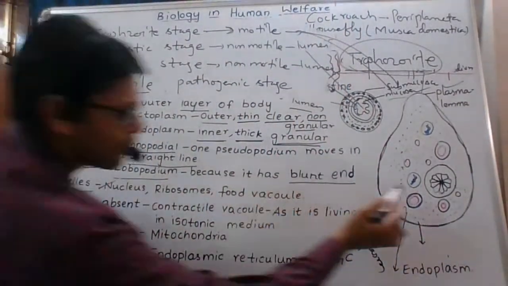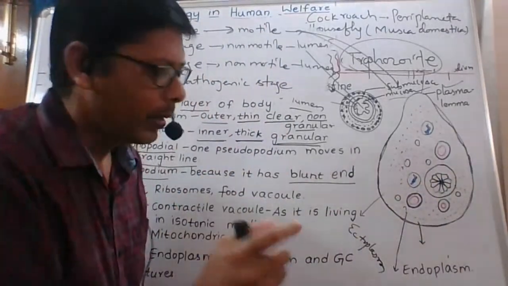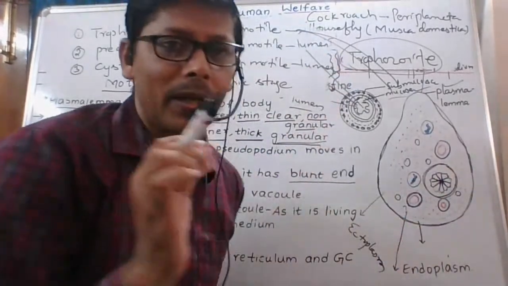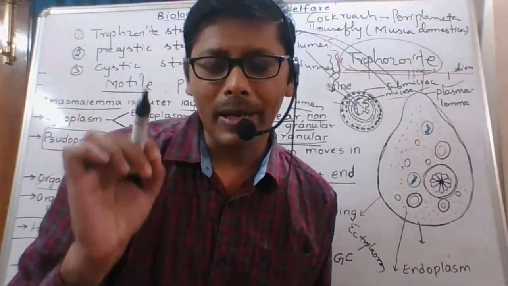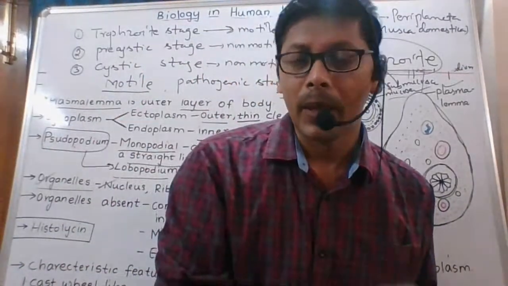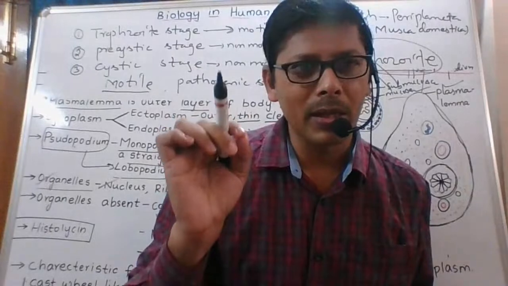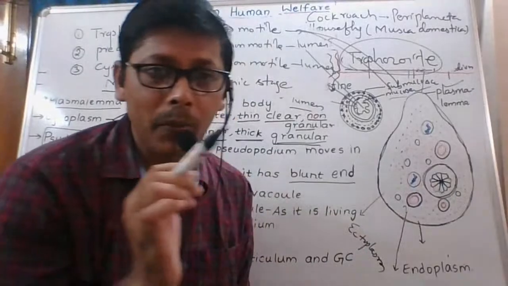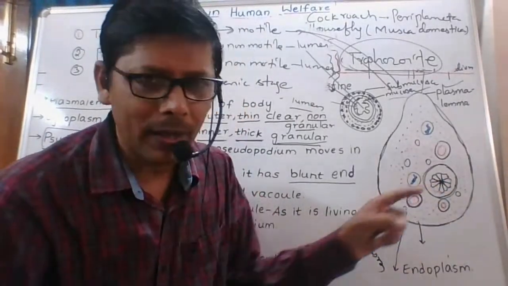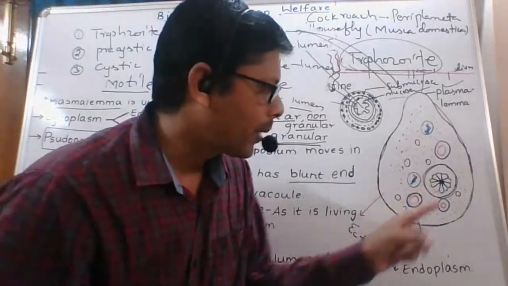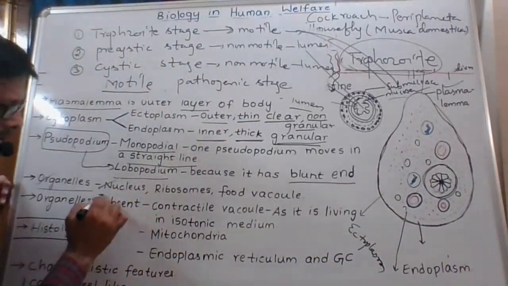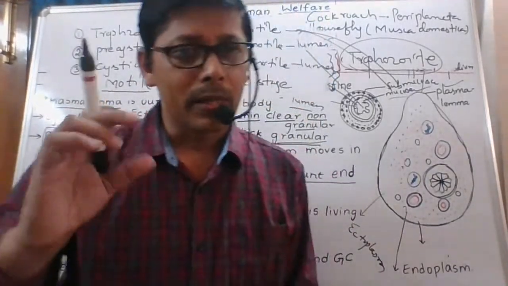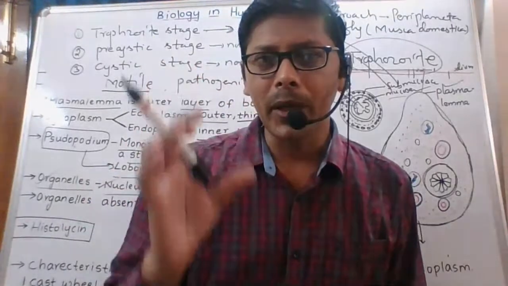Organelles: nucleus is present. Very, very important one, nucleus. Here, the nucleus is cartwheel shaped nucleus, like a bullock cart wheel. That is one of the important characteristic features of the trophozoite state: presence of cartwheel shaped nucleus. It has a nucleus like a cartwheel, and the chromatin is arranged like spokes. What type of nucleus? A nucleus is vesicular and cartwheel shaped nucleus.